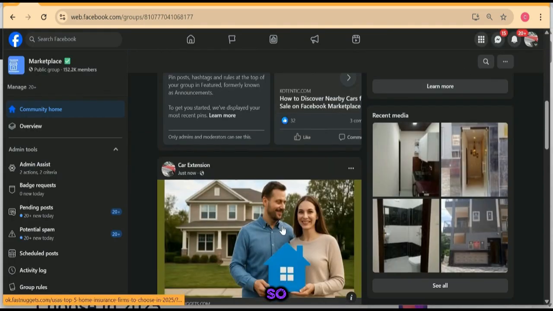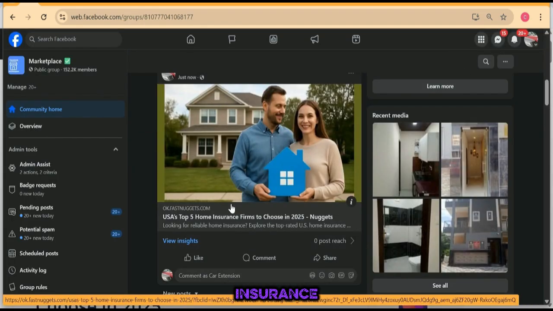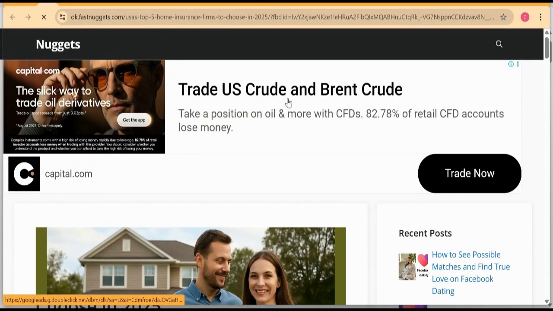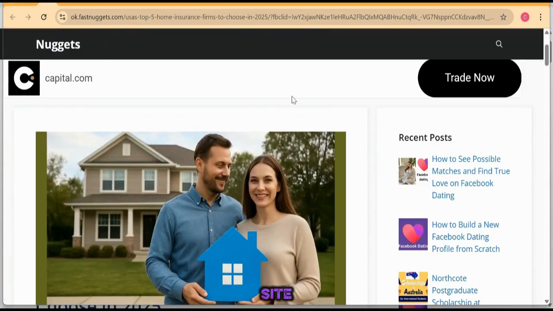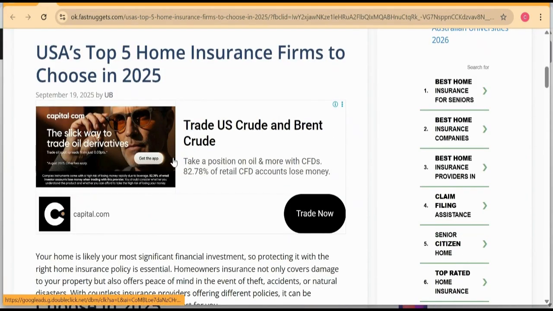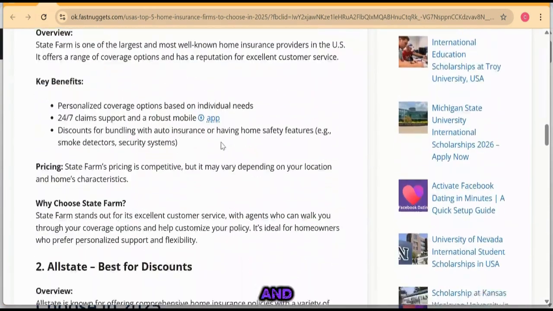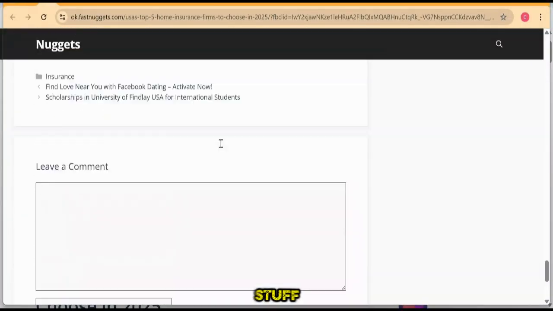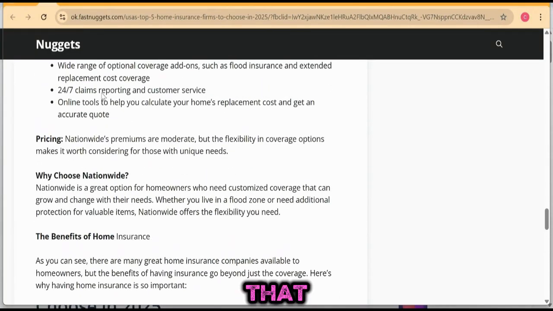So this is it. It shows a picture, shows insurance. So somebody who has a problem on insurance will click on my site. Once you click on this link, it will take you to my website. Once it takes you here, all you do is start reading. As you're reading, see what happens. These are adverts. As I immediately enter the site, adverts, because I have a partnership. These are Google adverts. So as you are reading, you are seeing the adverts, and I am making my money on it. So that is how the whole thing continues. Another person enters. Like that, you accumulate money.